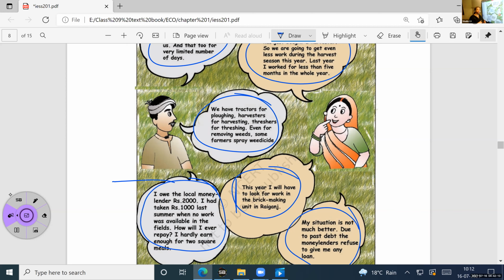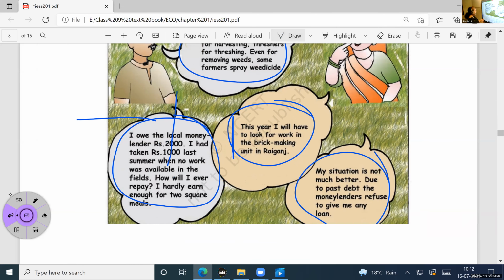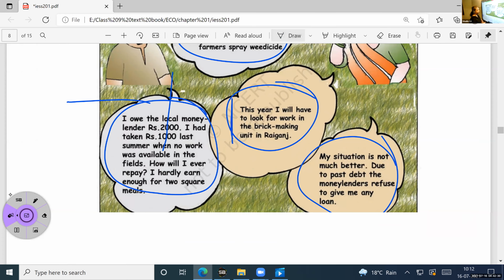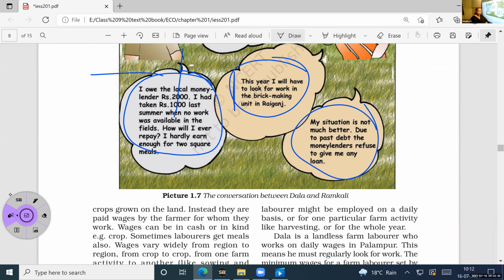So here again, if she goes and asks moneylenders, what they will tell is that she did not pay the last one at all, so they are not going to give any more loan to this particular lady, Ramkali. Okay, so this is one conversation they have given mainly to make you understand the situation of labor. What is their situation, whether they are getting proper employment or not. She is not having proper employment, especially in these fields. You can see unemployment is too much.